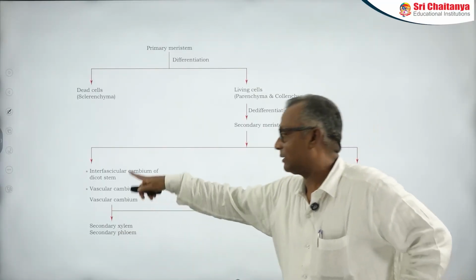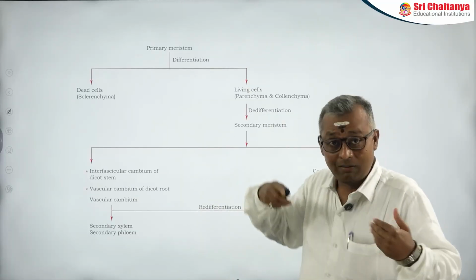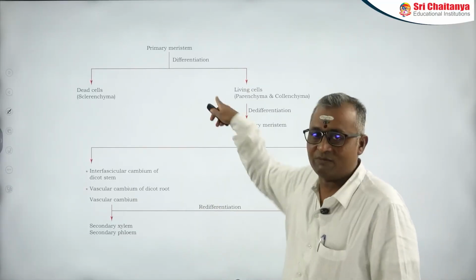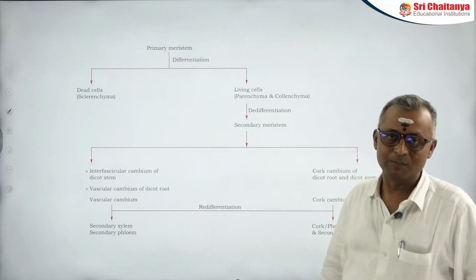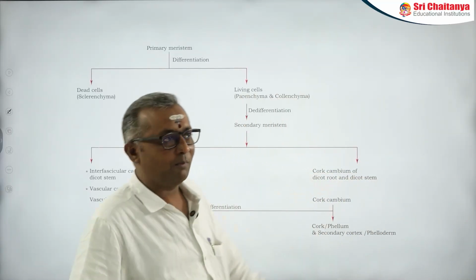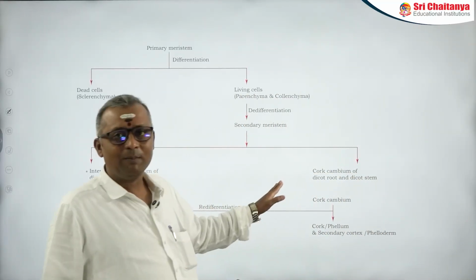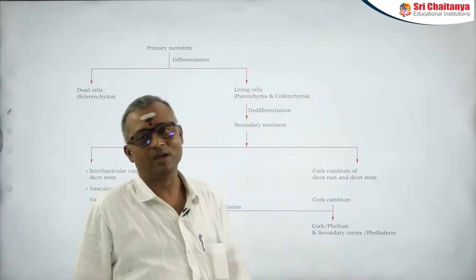Therefore, you can take the whole vascular cambium as an example for secondary meristem and as an example for the product of dedifferentiation. So that's very important. Now, when it comes to the cork cambium, like phellogen, the cork cambium is completely secondary in origin both in dicot stem as well as dicot root.